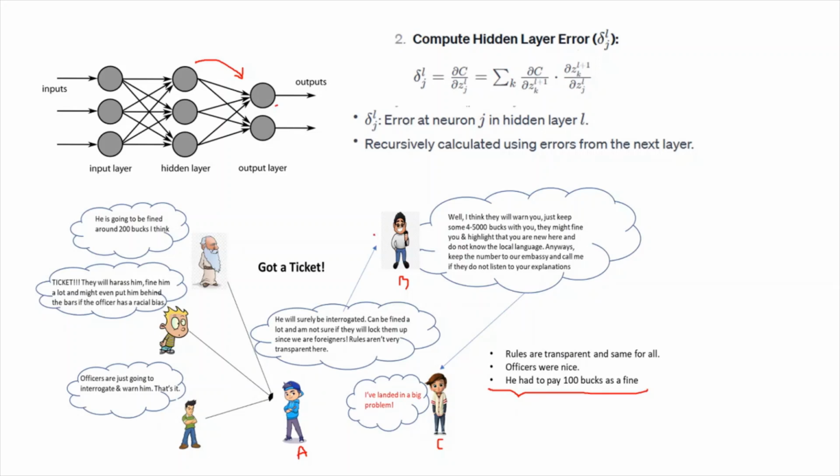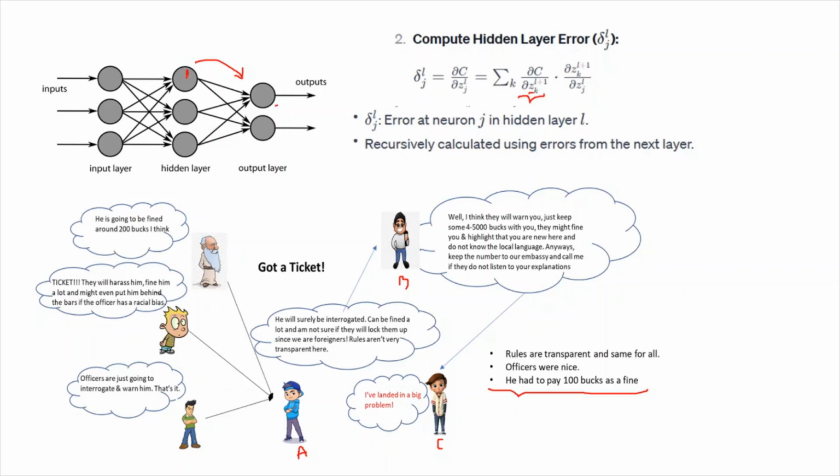Since they do not have any direct relationship, in this case, say this is layer L plus 1, the output layer neuron. The output layer neuron here computes the mistake regarding the cost, that is, it calculates the partial derivative of cost with respect to its weighted sum, and that information is passed to this neuron.